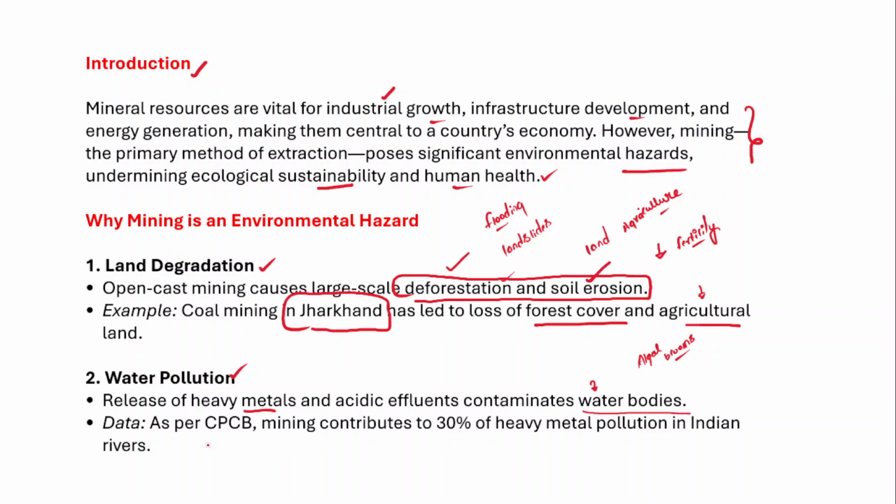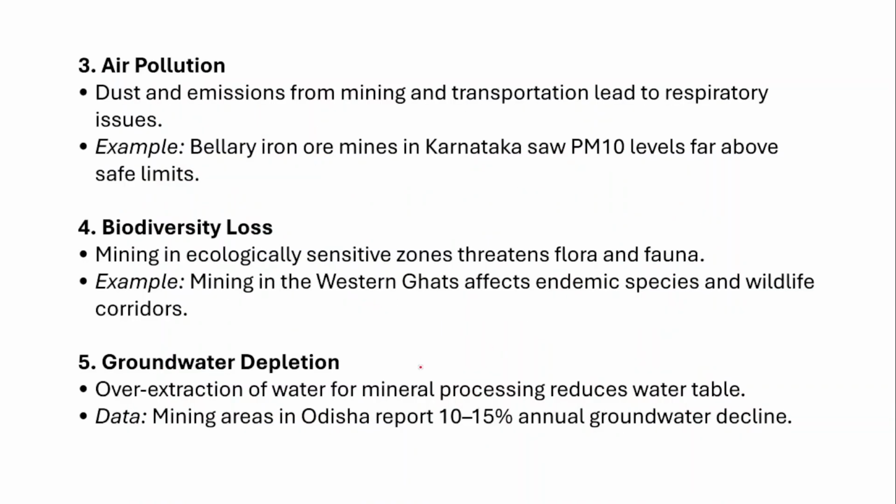So if you talk about water pollution, as per the Central Pollution Control Board, mining alone contributes to 30% of the heavy metal pollution in Indian rivers. Because generally what happens is, whenever mining takes place, heavy metals and acidic effluents contaminate the nearby water bodies. And contamination of nearby water bodies in the mining areas also leads to the contamination of rivers as well, right? So it is a major cause of polluting the rivers.